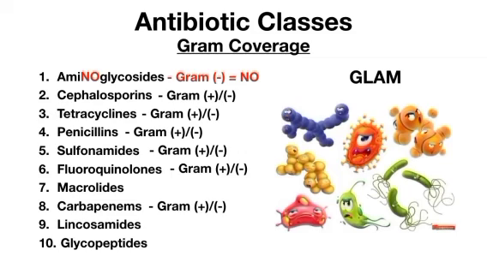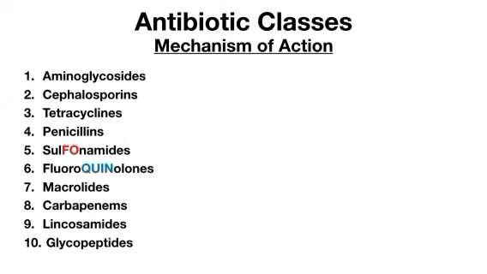So the third one is ethambutol. The ethambutol inhibits the growth of mycobacteria through the inhibition of arabinosyl transferases, which are involved in cell wall synthesis, and resistance is a problem in ethambutol. So the next one is pyrazinamide.